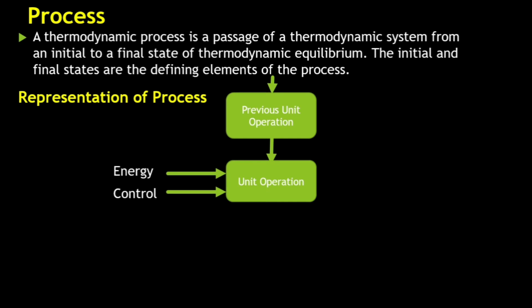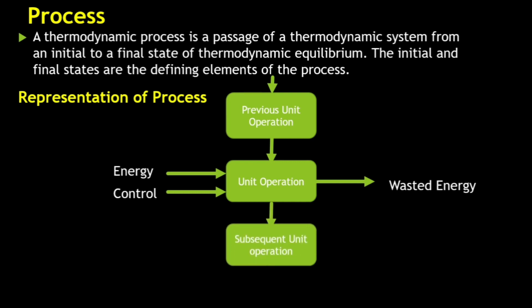We could control this, and in turn we get wasted energy, because not all energy will be utilized into useful work. So we'll be having a subsequent unit operation. Then as a result, we'll get byproduct and wasted energy. So this could be the thing. Now, types of processes, or we can talk about manufacturing.